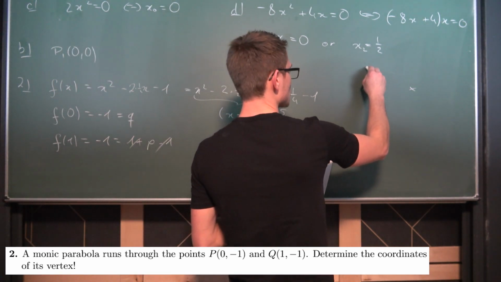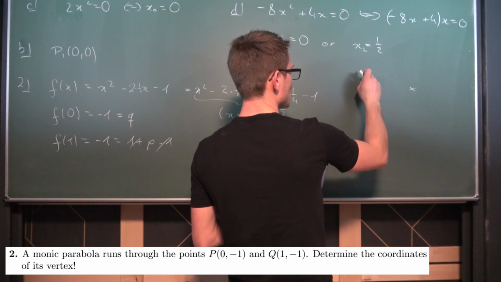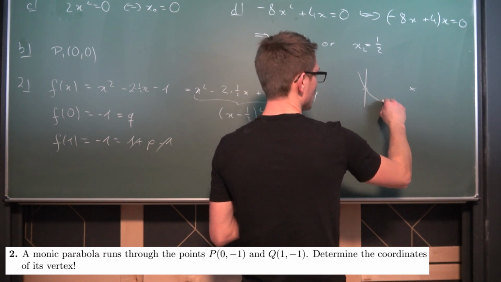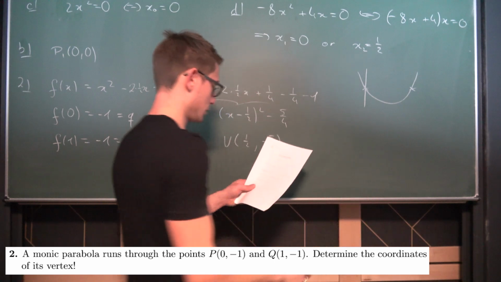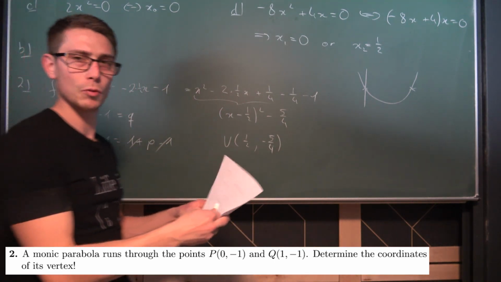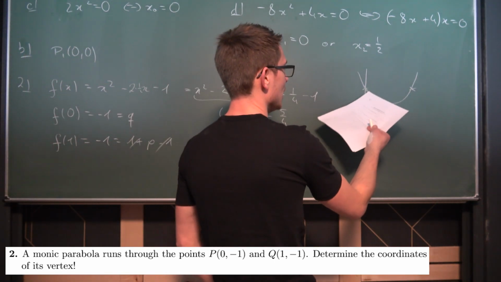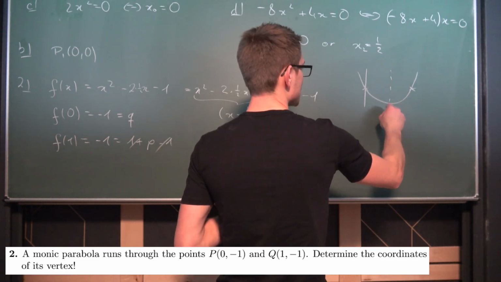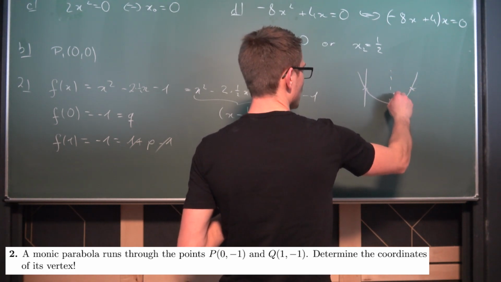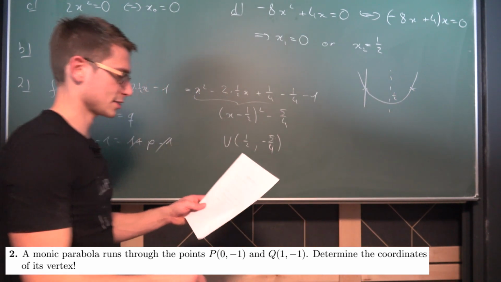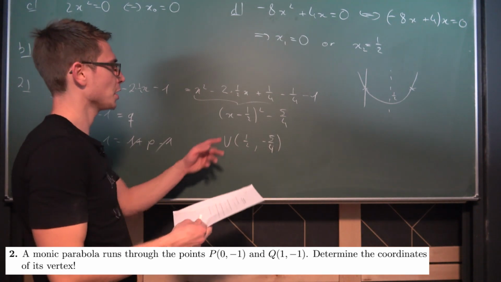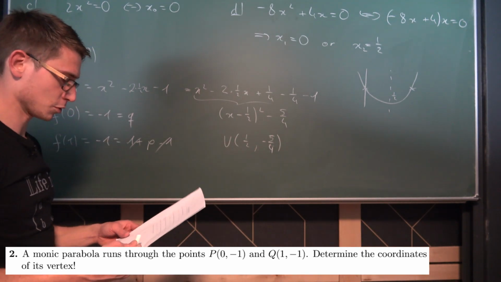This one right here goes through 0 in the x direction, not through the origin, but you know what I mean, right through the x-axis. And also it must be right here in the middle, since they have a distance of 1 to one another. We get 1/2 as the x-coordinate. So the hardest part here is to find out what the y-coordinate must be for the vertex.